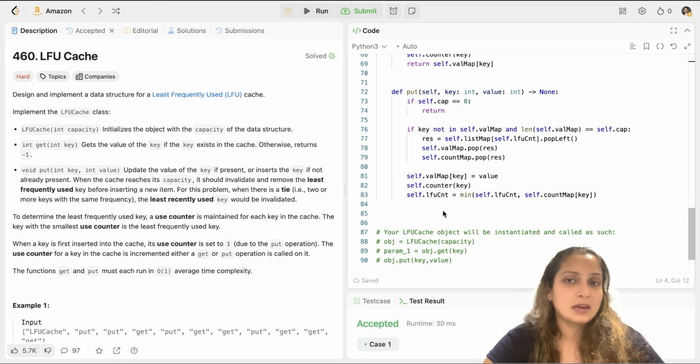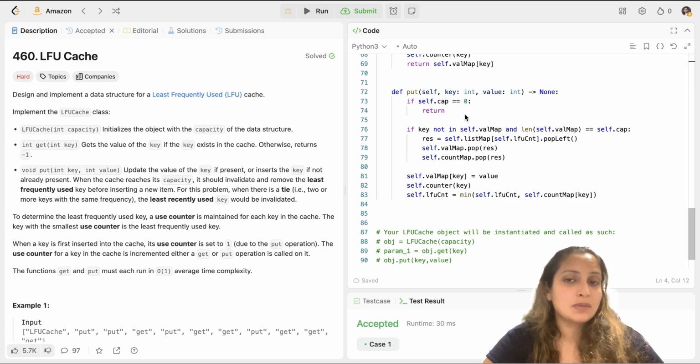Now my put method, this is a little complex. It has a lot of edge cases, so let's understand it better. In my put method, I first check if I have been provided with 0 capacity. If I have been provided with 0 capacity, I cannot do much. I have to just return. So I'll do that. If self.cap is equal to 0, just return.